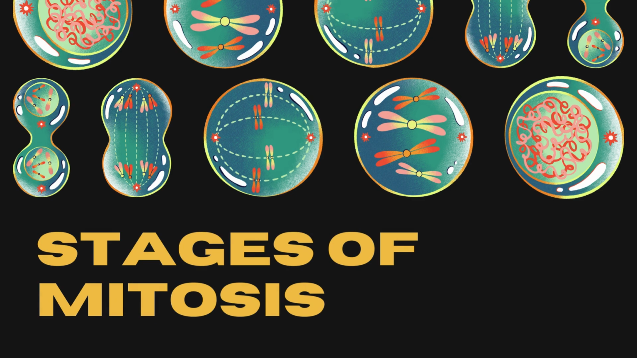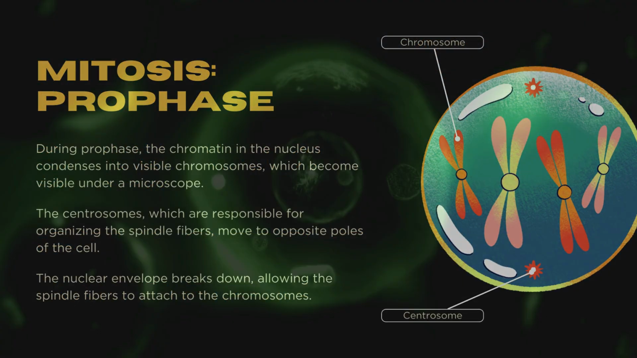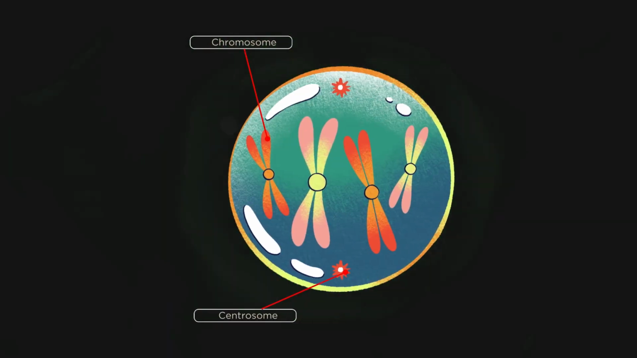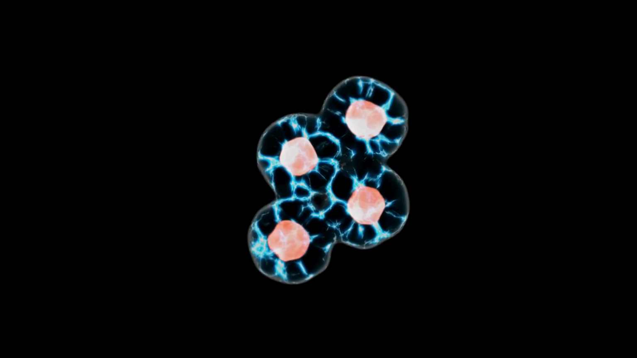Stages of mitosis. Prophase. During prophase, the chromatin in the nucleus condenses into visible chromosomes, which become visible under a microscope. The centrosomes, which are responsible for organizing the spindle fibers, move to opposite poles of the cell. The nuclear envelope breaks down, allowing the spindle fibers to attach to the chromosomes.